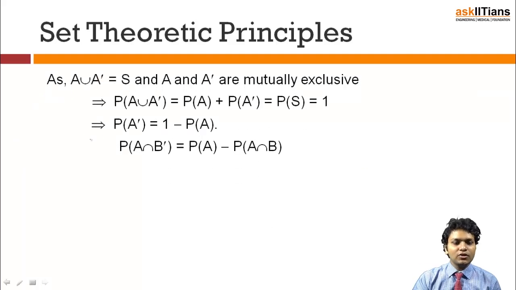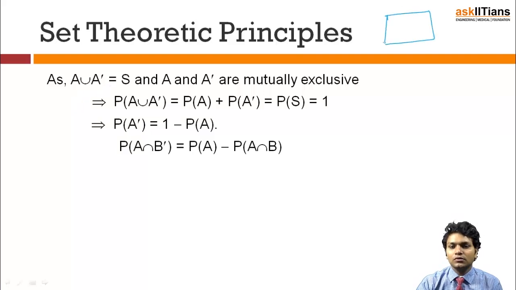It is very obvious that if I consider any event A, the union of that event with its complement is going to give me the sample space. If you draw this, this is the sample space and this is event A, so if I club this and the things which are outside this, it will automatically give me S, and I can say confidently that A and A dash are mutually exclusive events.